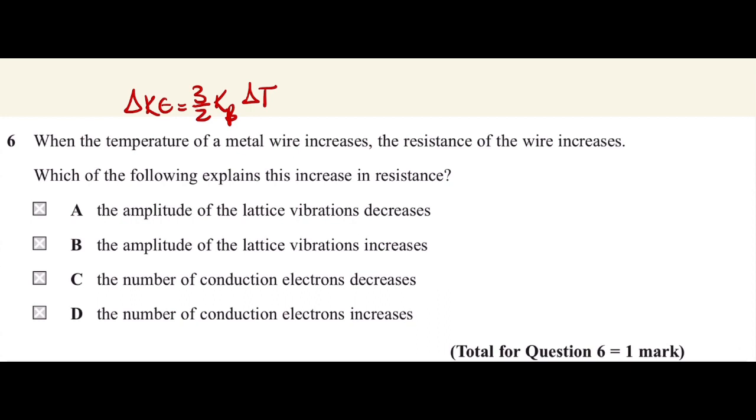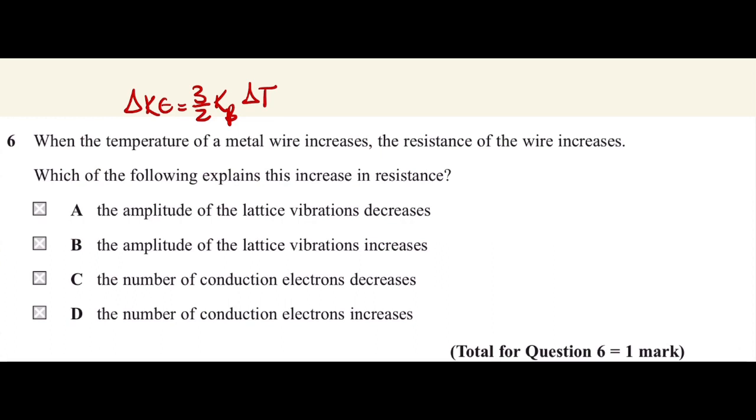Resistance is how much something opposes the electric current. The resistance increases here because we have collisions between the lattice ions and the free electrons, or the flow of electrons, or of the electric current. Okay, so there is definitely a directly proportional relationship between the temperature and resistance.